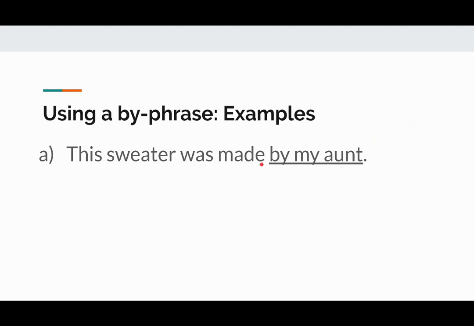If I delete that and put my period here, this sweater was made. Well, now the sentence doesn't really make sense. It loses some meaning, right? The sweater was made. Well, obviously the sweater was made because I'm wearing it. You can see it. So this byphrase is important because it adds extra meaning to the sentence.